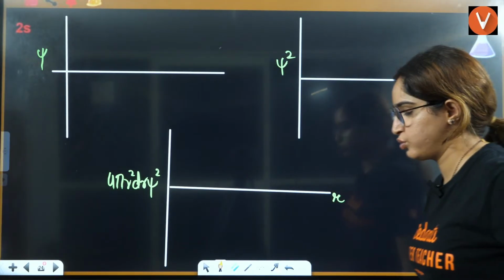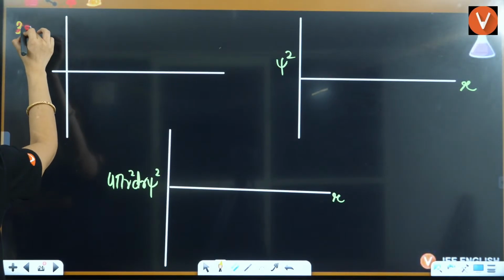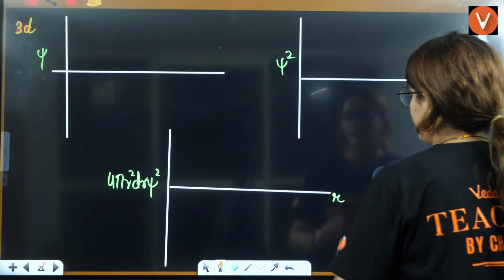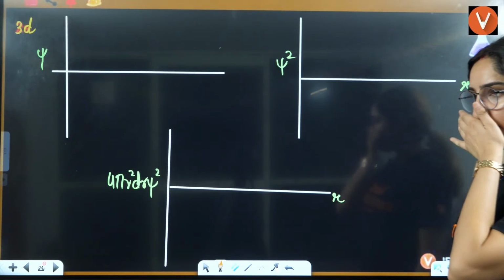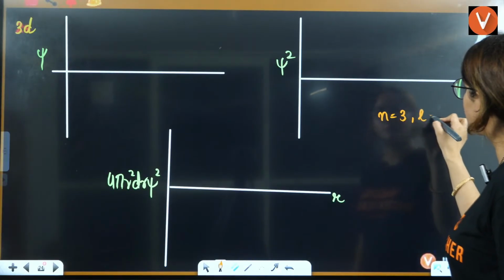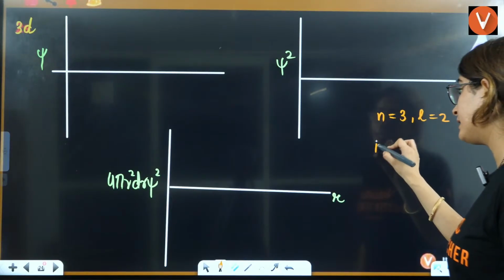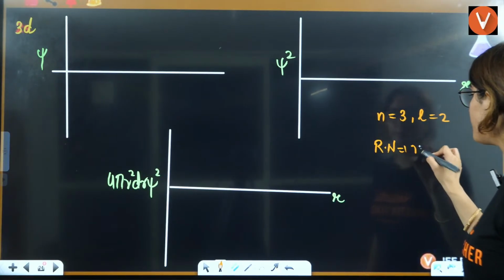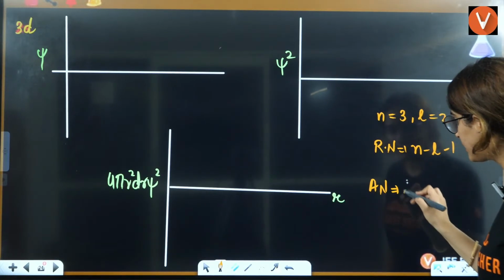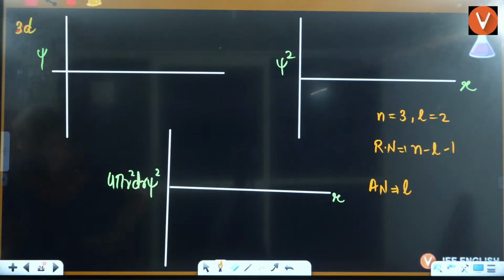Okay, so it is 3D. N is 3, L is equal to 2. Radial node is equal to N minus L minus 1 and angular node is equal to L. Let's see who will answer this. Very good, future IITian.